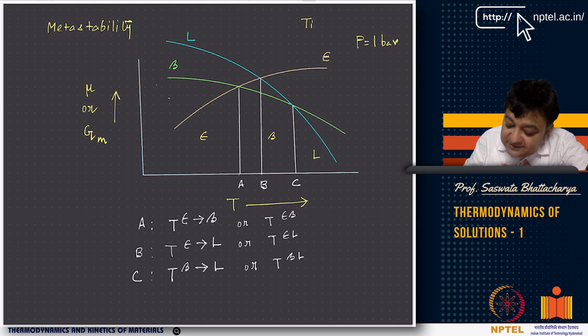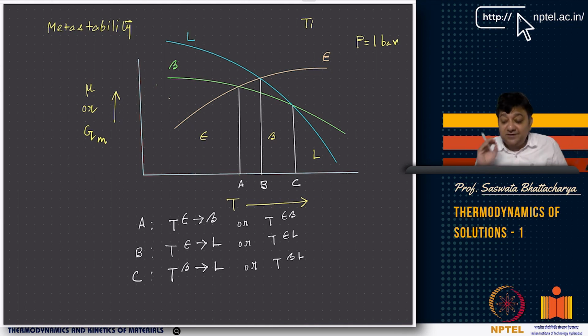Then the green free energy curve is the lowest in the A to C regime, and this orange one is here, and the green one is here, and this is where it is the liquid, right? The blue one, right? So basically you can see that this coexistence happens if you have no metastability.